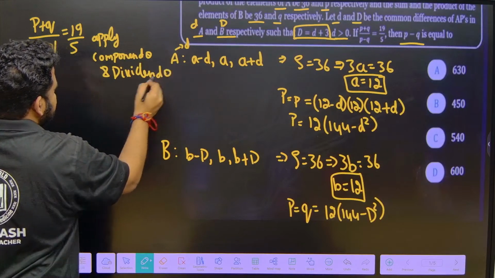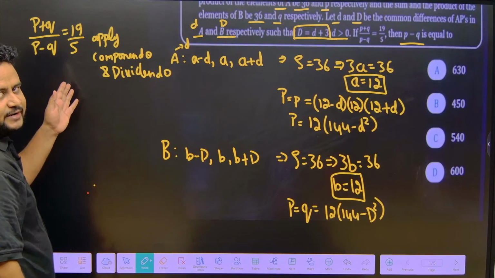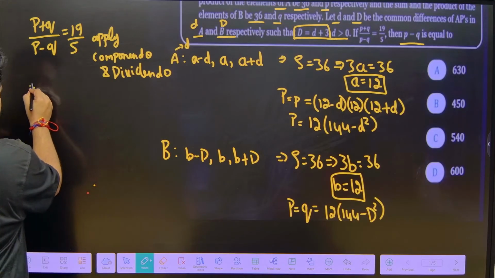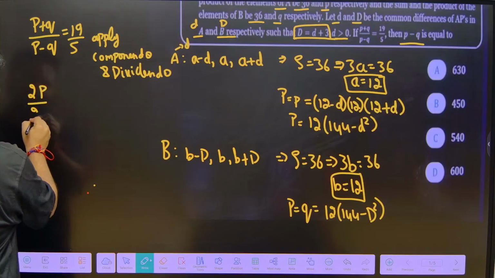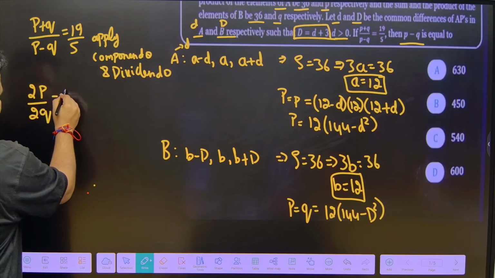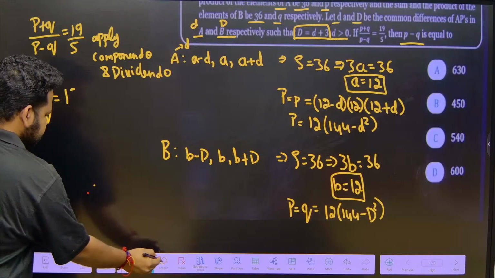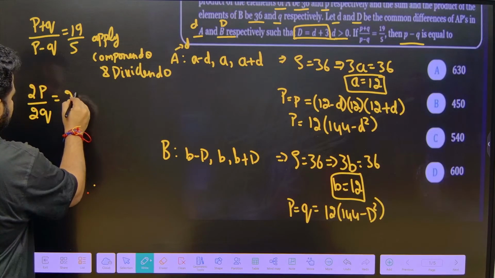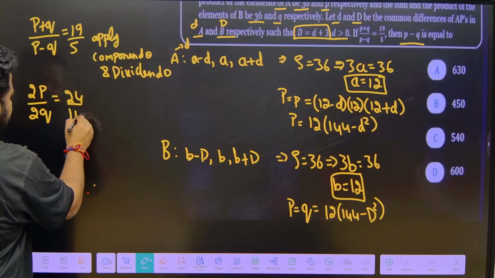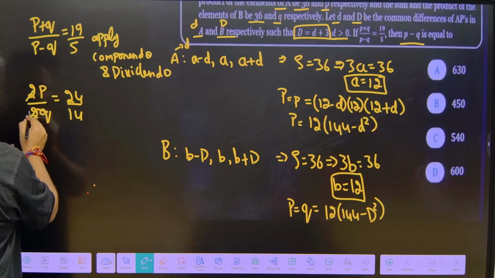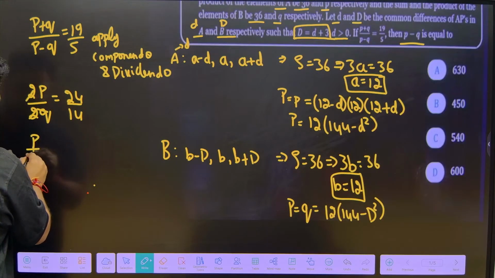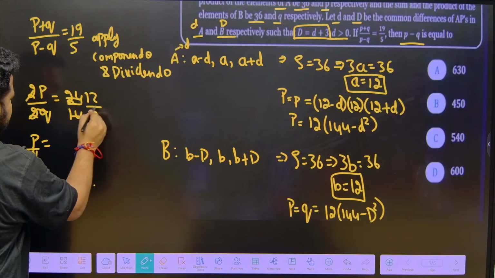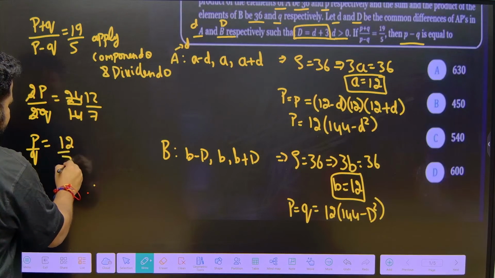That means for the numerator I add the denominator, and from the numerator I subtract the denominator. That gives us 2 times p by 2 times q is equal to 19 plus 5, which is 24, by 19 minus 5, which is 14. The 2 cancels, so p by q is equal to 12 by 7, since 2 12s are 24 and 2 7s are 14.